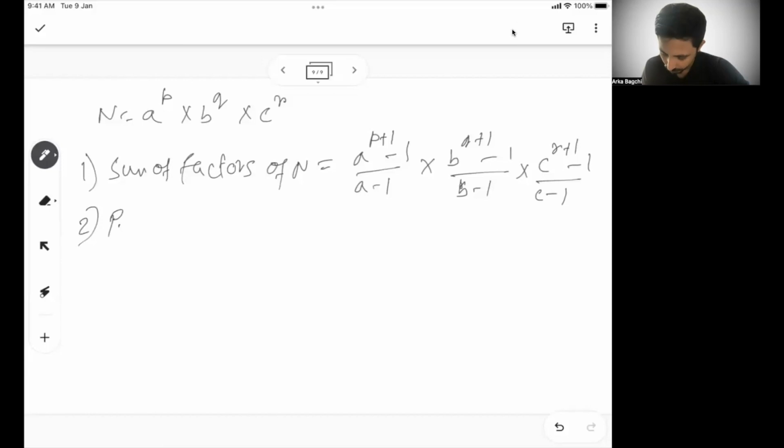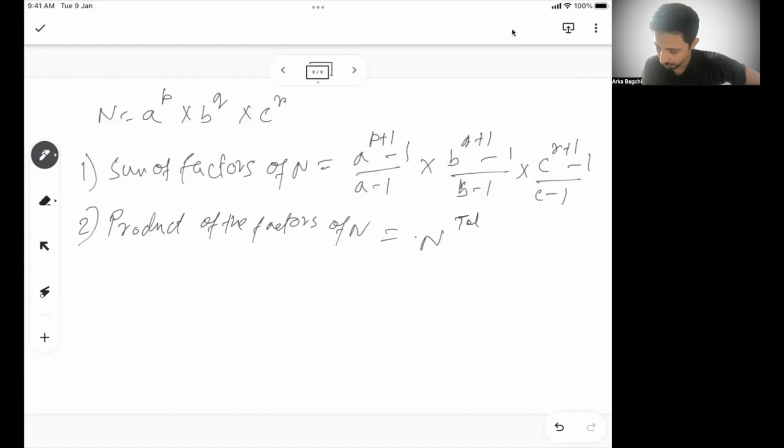Then there may be a question on the product of the factors of n. The product of the factors of n is n to the power total factors by 2.